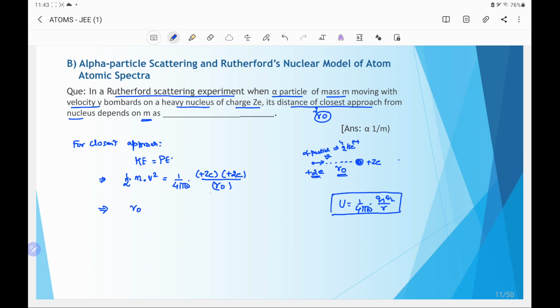So r0, we bring on the left hand side, and the remaining terms on the right hand side. So it will come Ze into 2e, which gives 2Ze square divided by 1 by 2 mv square. So r0 is equal to 1 by 4 pi epsilon naught into 4Ze square by mv square. Here r0 and m are inversely related, so we can write that r0 is proportional to 1 by m. So we can say the distance of closest approach is inversely proportional to the mass of the particle.